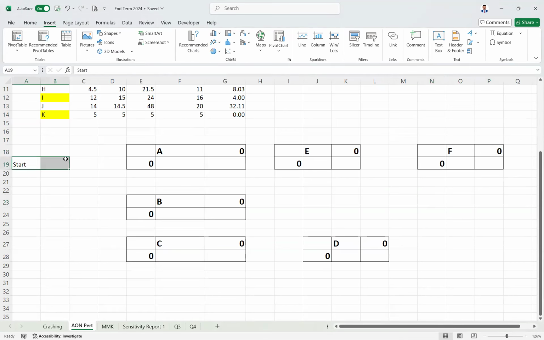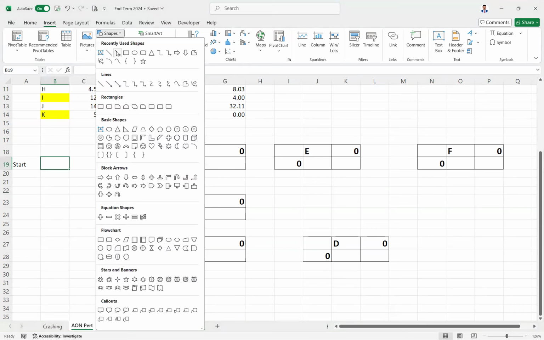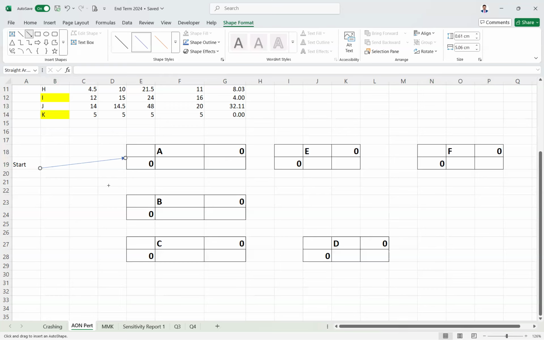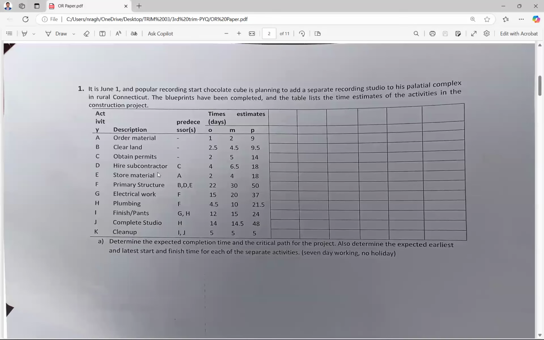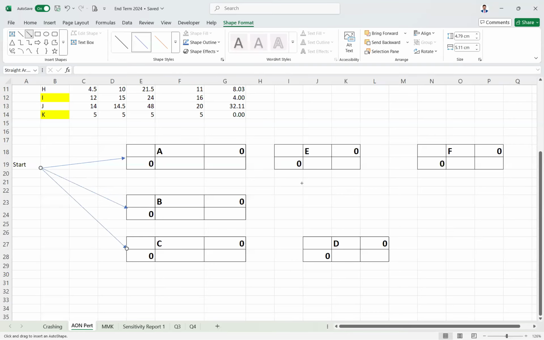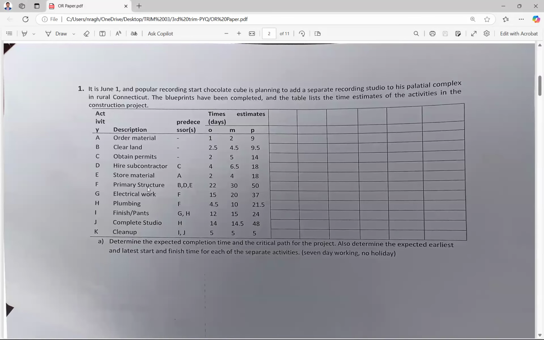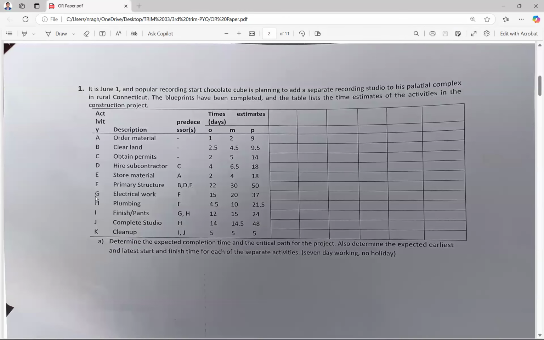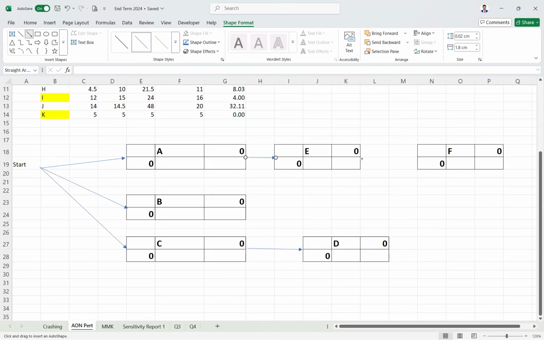See, so from the starting, yeah. From start to A, this is how you draw it. Then from start to B, again, because A, B, and C are having no predecessors. So once you are done with this, then A, B, C are done. D comes after C, so just put one more arrow, D to C. Then E follows A, so from E to A. Then F is following B, D, and E.